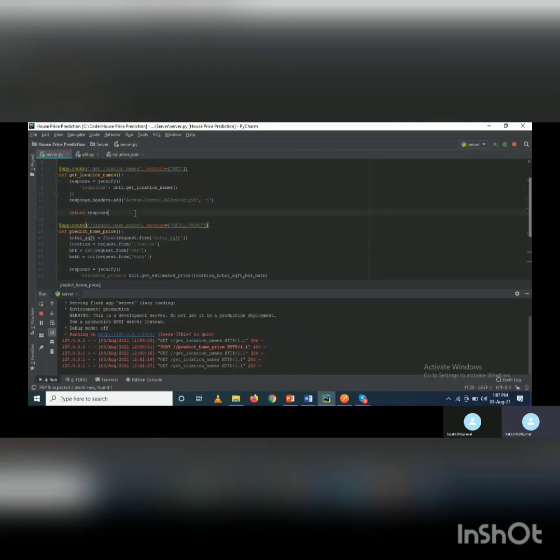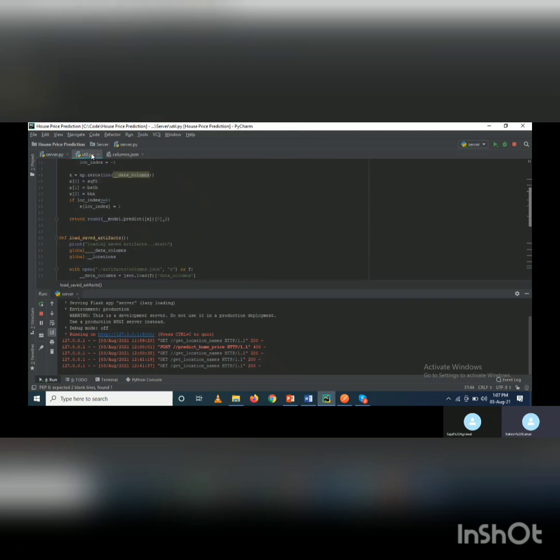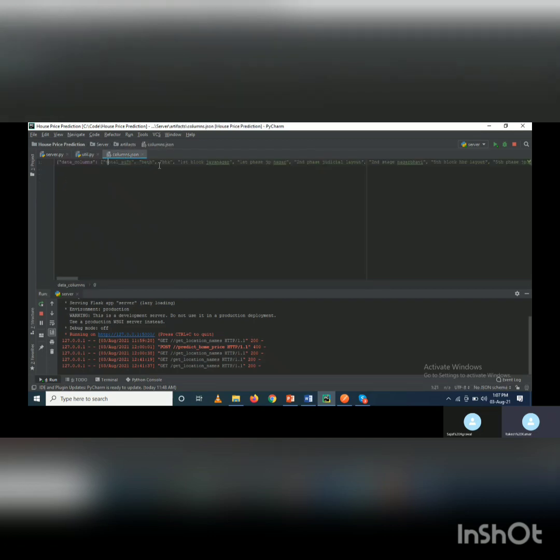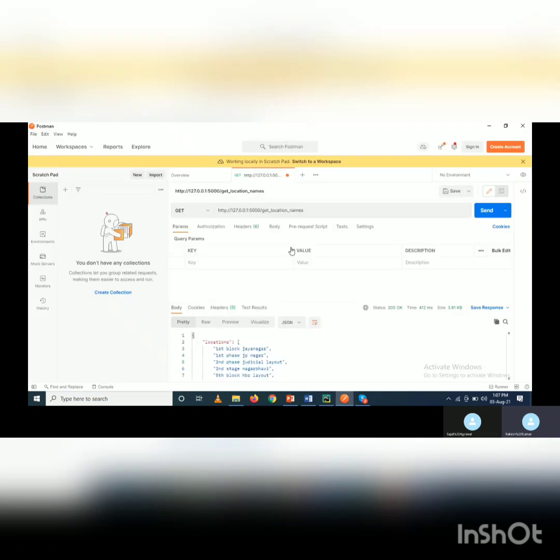So this is our backend part. This is the server.py program. It handles the GET and POST requests. The second one is util.py. It performs the routines for loading the artifacts, such as the locations, and predicting house prices. And columns.json contains the locations.